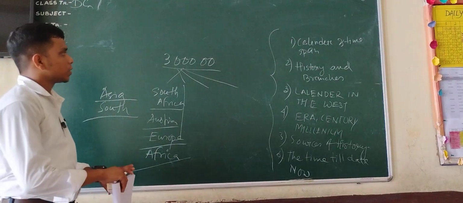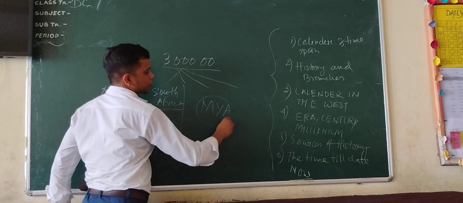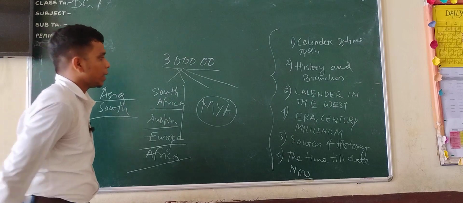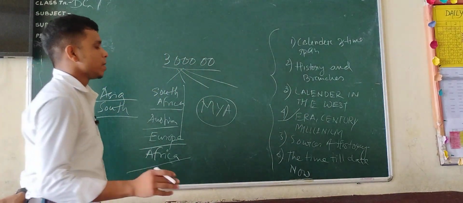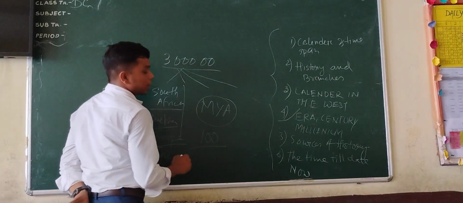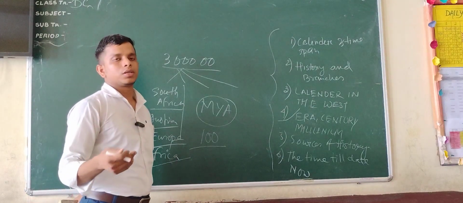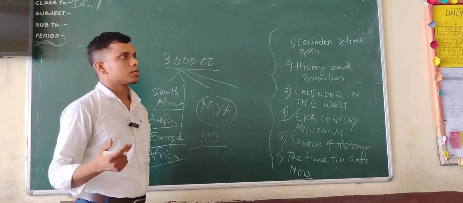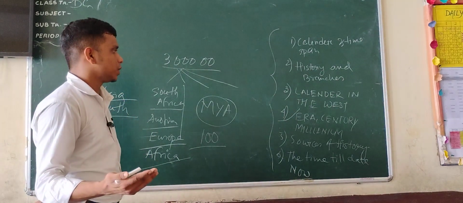And this time is called an era. What is an era? An era is a specific period of time. And century, what is a century? Century means 100 years. 100 years of celebration, like 75 years of celebration of Indian independence, and 100 years of celebration of the establishment of a college or a university or vidyalaya.